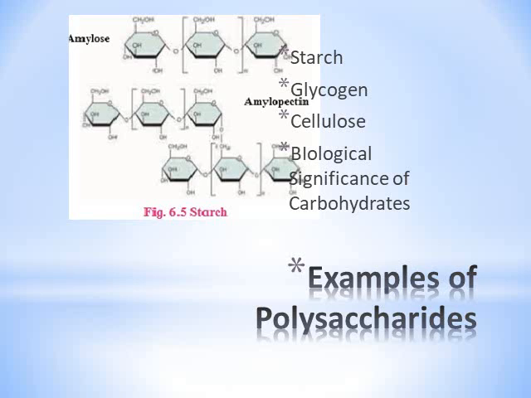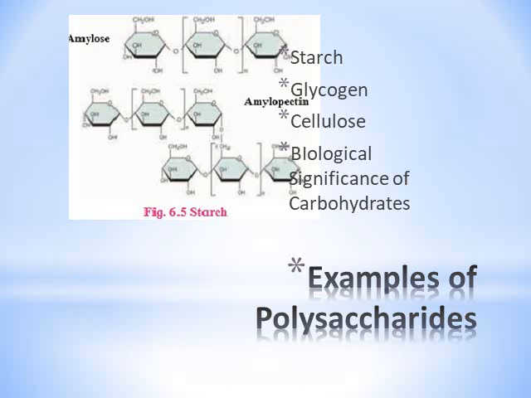Next example is cellulose. Cellulose is a polymer made from beta glucose molecules and the polymer molecules are straight. Cellulose serves to form the cell wall in plant cells. These are much tougher than cell membranes. This toughness is due to the arrangement of glucose units in the polymer chain and hydrogen bonding between the neighboring chains.